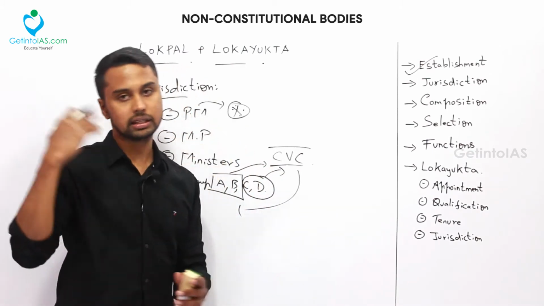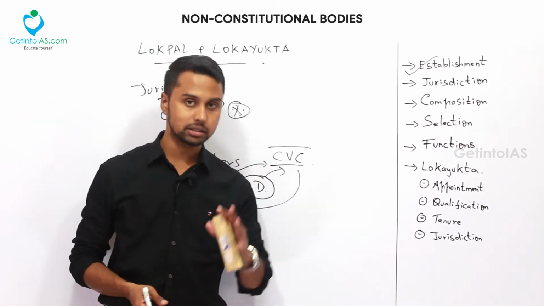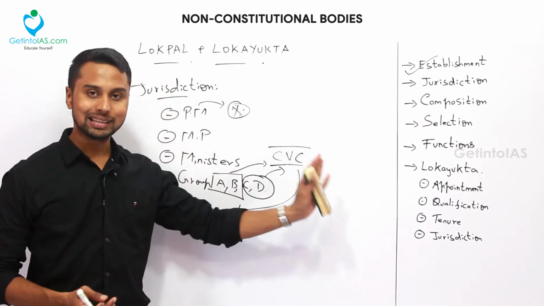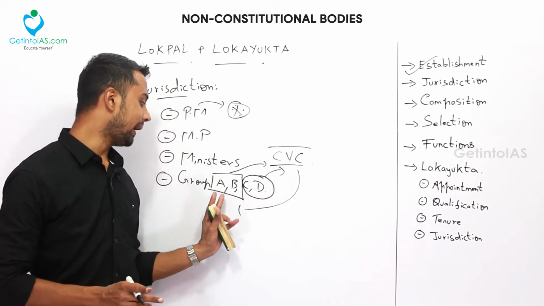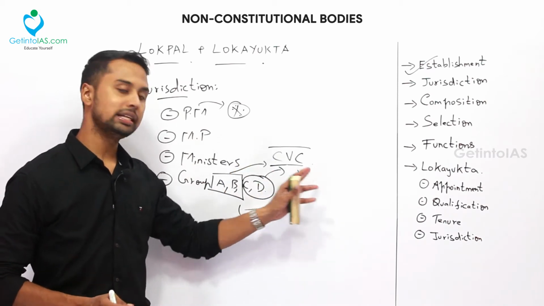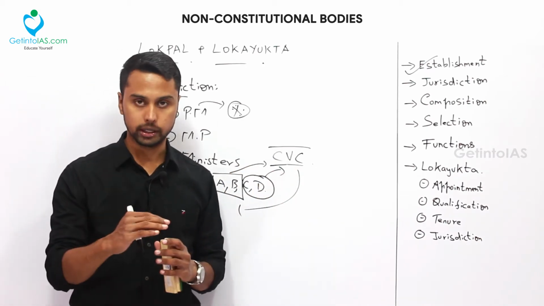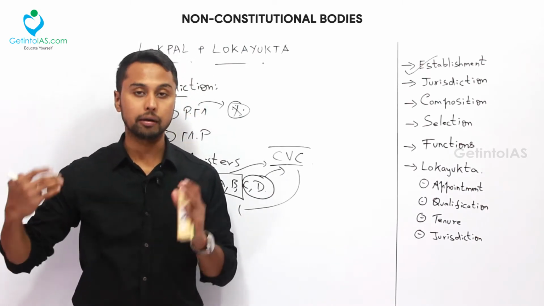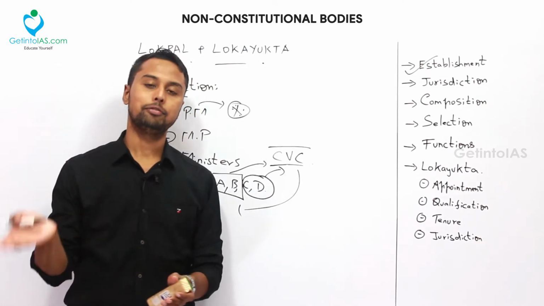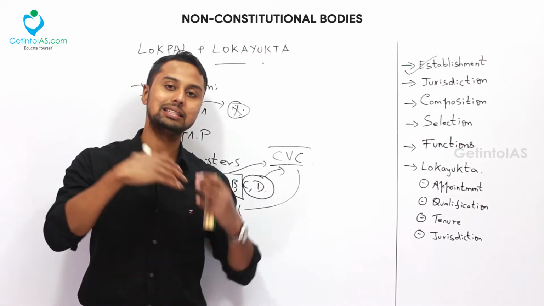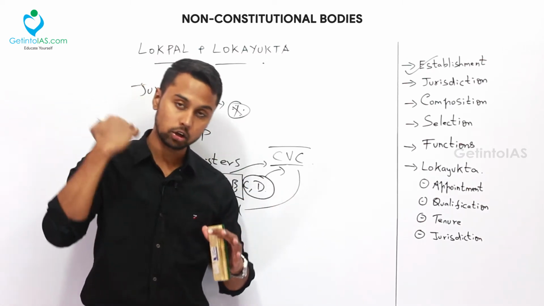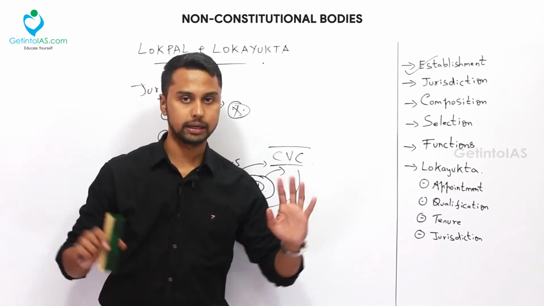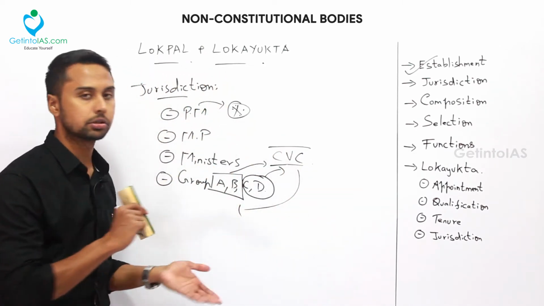In the earlier CVC video also I have mentioned this, but again I am stressing it here. When Lokpal is referring some cases to CVC with respect to group A and B, then CVC can only make a preliminary inquiry. They cannot further decide. That decision power is with the Lokpal. But with respect to group C and D, CVC can make the preliminary inquiry and they can also decide further, but the report has to be given to the Lokpal. That is the only difference. So that is about the jurisdiction of Lokpal.